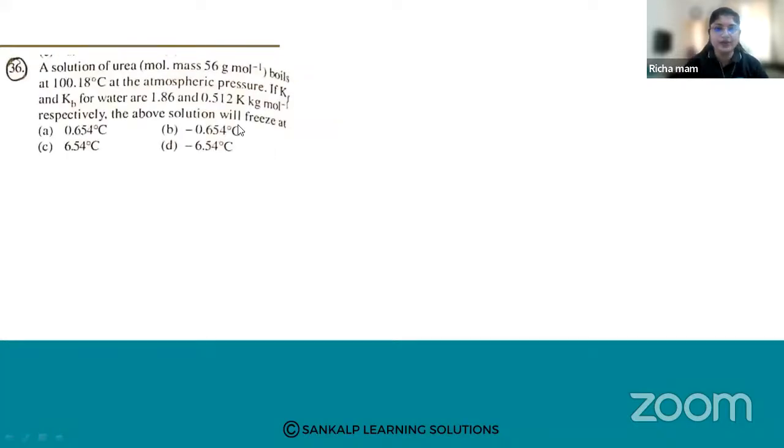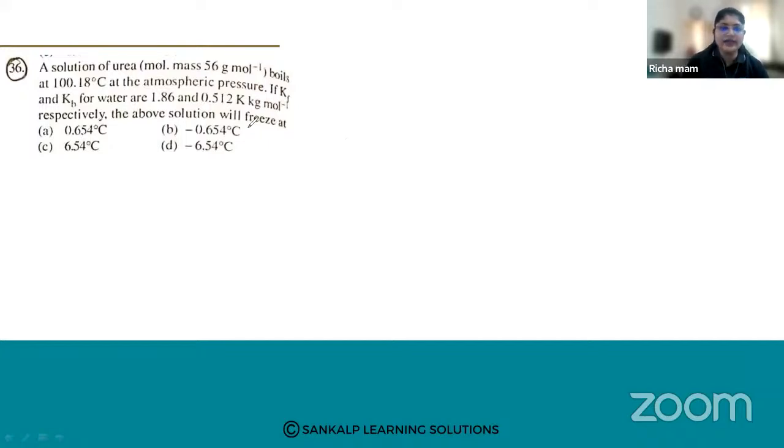A solution of urea, whose molecular mass is 56 grams per mole, boils at 100.18 degrees Celsius at atmospheric pressure. If Kf and Kb for water are 1.86 and 0.512 Kelvin kilograms per mole, respectively, the above solution will freeze at: A, 0.654 degrees Celsius; B, minus 0.654 degrees Celsius; C, 6.54 degrees Celsius; and D, minus 6.54 degrees Celsius. So how to solve this?